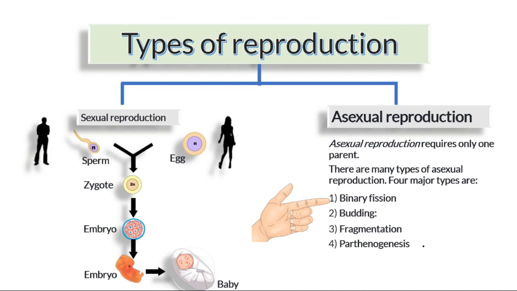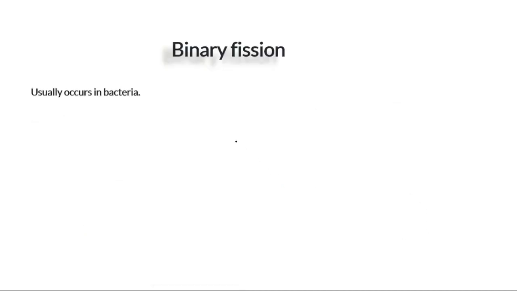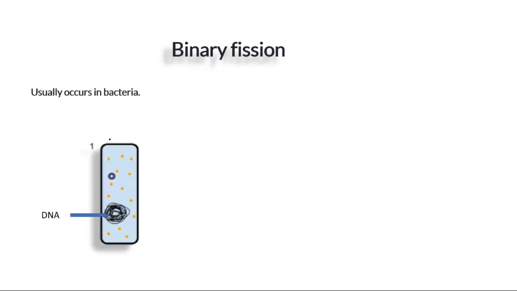So first is binary fission. It usually occurs in bacteria. In bacteria you will find a genetic material called DNA. Suppose this is a bacterium, this is stage 1. What happens first is there will be a division of this genetic material. If this is DNA, and what is DNA?